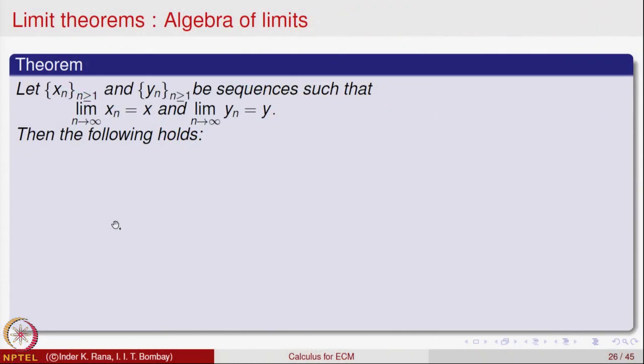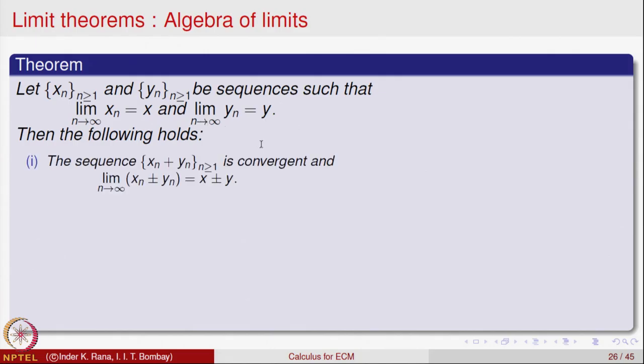These are theorems in calculus, but we will be using these theorems. Either you can treat them as rules for analyzing convergence of a sequence, or if you are very keen, as usual you can look at the proofs in the NPTEL web course. So, this says if x n and y n are sequences such that x n converges to x and y n converges to y, then the following results hold.